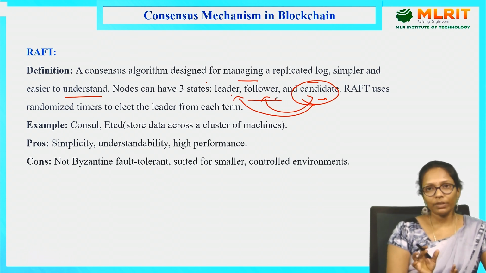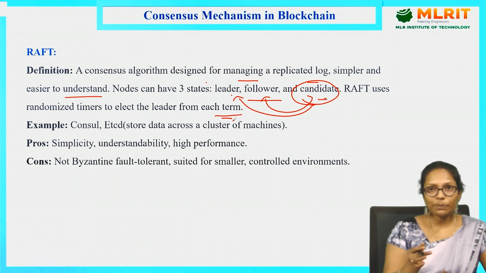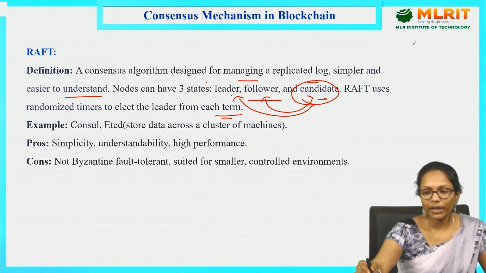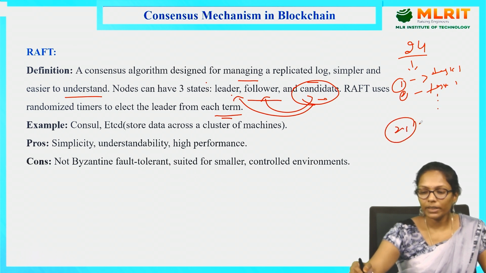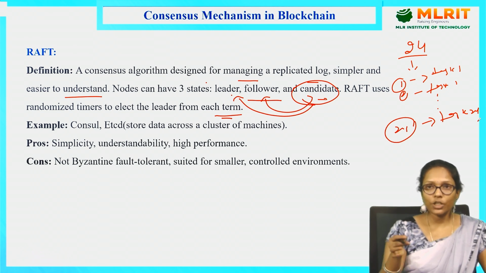So one leader will be selected. For that leader, we have a term, in the sense that a specified time will be given. For example, consider 24 hours. For each 1 hour, I'm taking one task. So the first hour will be considered task 1, the second hour task 2, and like that, the 24th hour will be considered task 24. So for each task, each round, or each 1 hour, one leader will be selected.